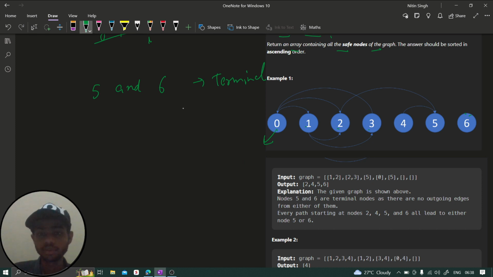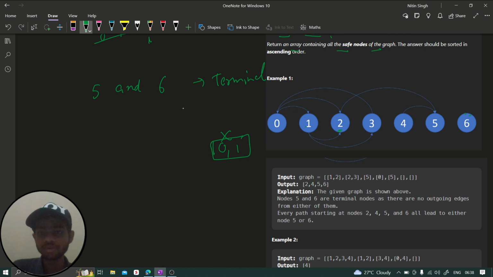But now let's move to 1. 1 is also leading to 3, and 3 comes back to 0, and 0 comes back to 1. So there is one path which is not leading to a terminal node, right? So we can say 0 and 1 are not safe, right? Let's see the next one. Not third, let's see the second first.